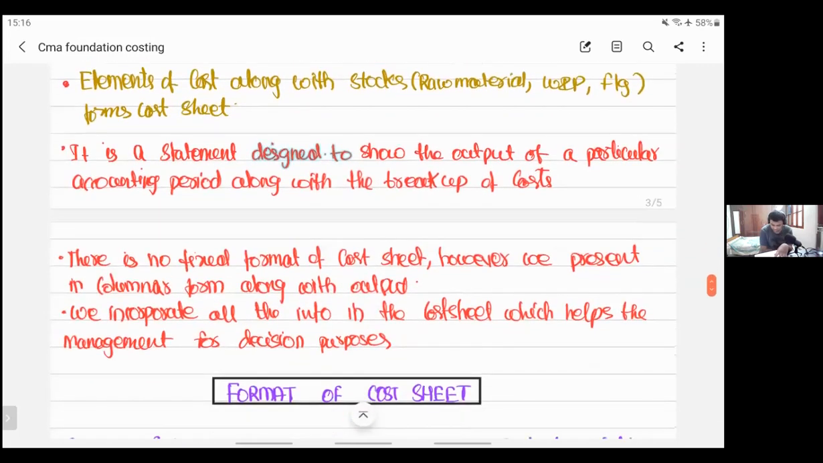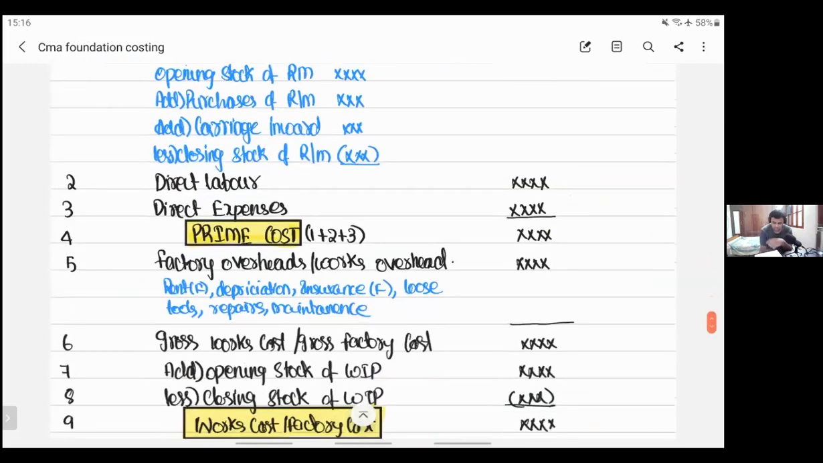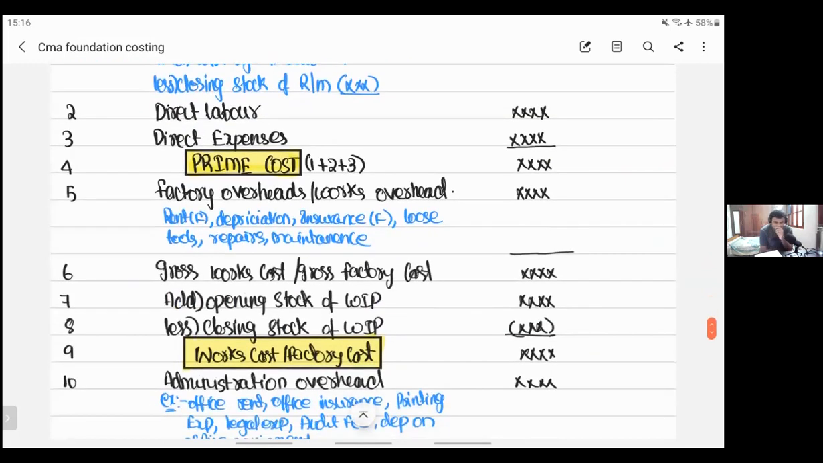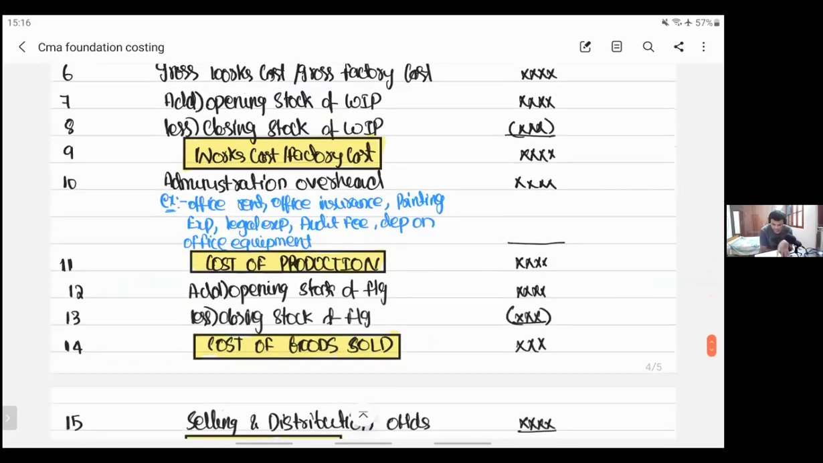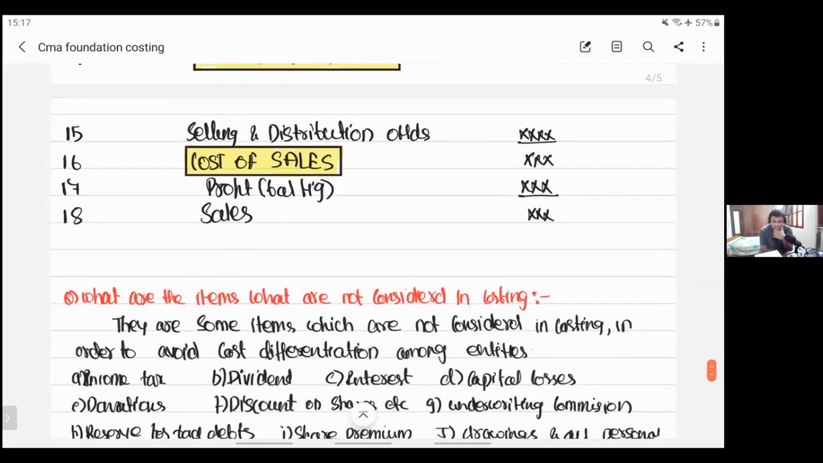Next, we started with the cost sheet and saw its format. First, we have direct material, direct labor, and direct expenses, which together become prime cost. Prime cost plus factory overhead gives gross factory cost. To gross factory cost, add opening stock of WIP and deduct closing stock of WIP, and you get net factory cost. If you add administration overhead, you get cost of production. For cost of production, add opening stock of finished goods and deduct closing stock of finished goods, and you get COGS. Then add selling and distribution expenses to get cost of sales. Then add profit, and you get the balancing figure, sales.